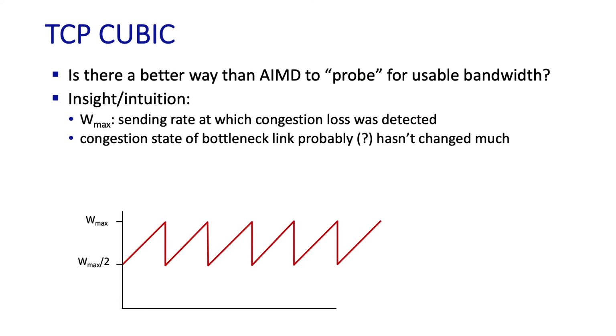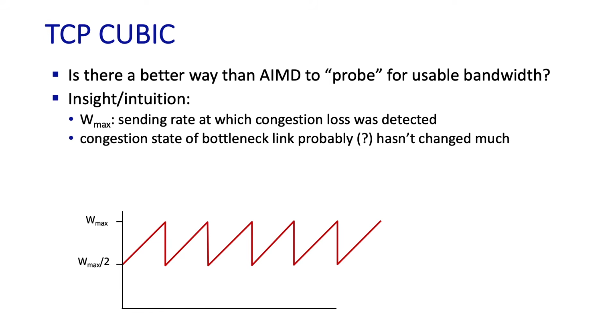The way to understand TCP CUBIC is to recall our earlier notion of probing for usable bandwidth. And here's the insight. Suppose that Wmax is the sending rate where a sender last experienced congestion loss and the sending rate's been halved. The question then is, how should that TCP sender again start probing, that is, increasing the sending rate? The original TCP congestion control algorithm, of course, says to increase it linearly. That's what AIMD is all about.